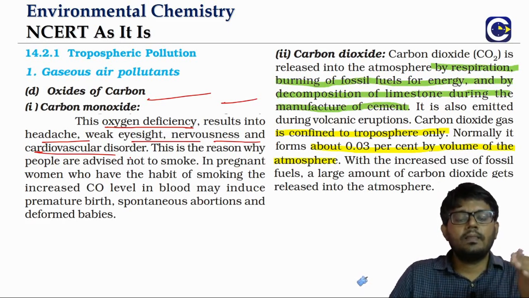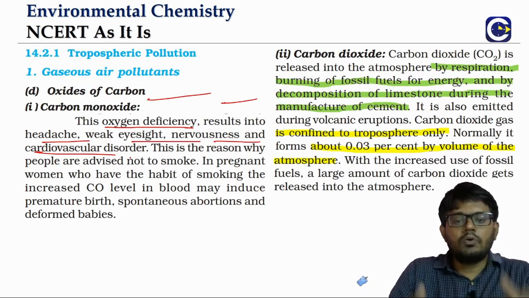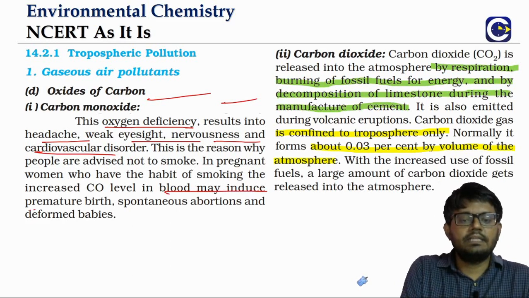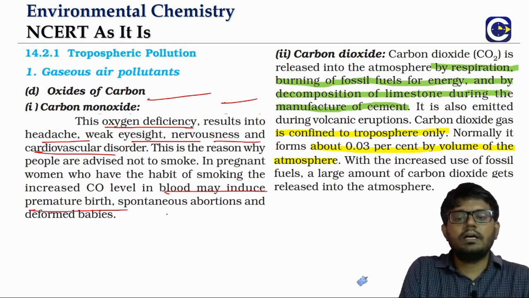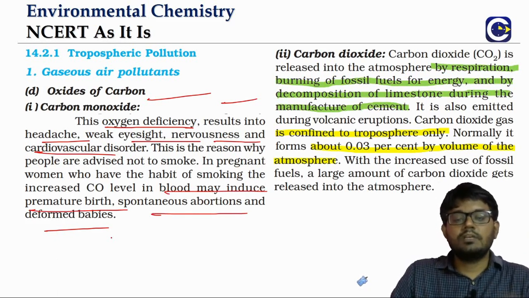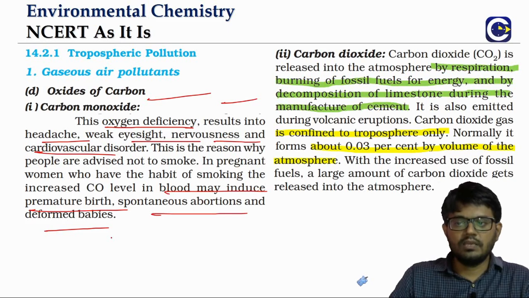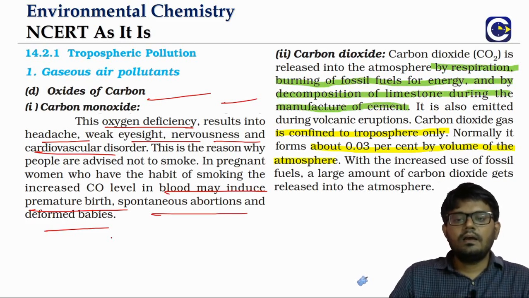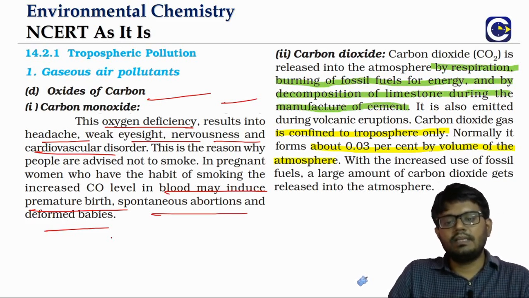If the carbon monoxide levels in the blood are increasing, that can lead to very extreme conditions like premature birth, even spontaneous abortion, and even deformed babies. So all these things will be the effect of increased CO level in the blood for the pregnant woman.